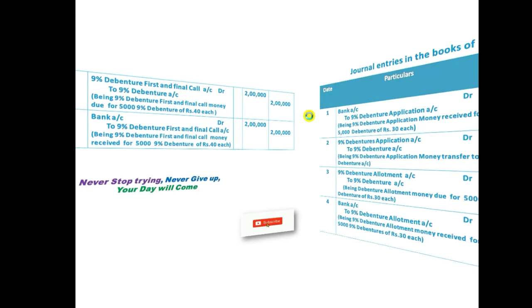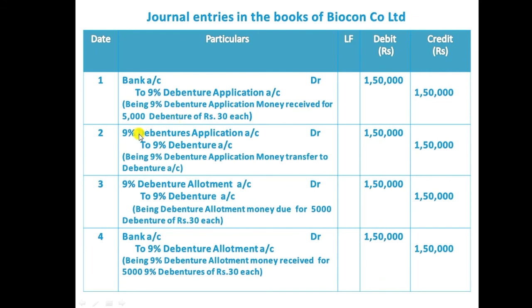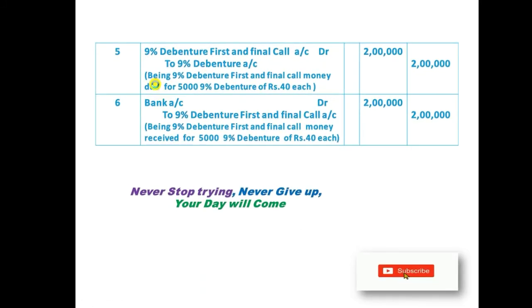Even all the transfer entries are similar: 9% debenture application account to 9% debenture account, 9% debenture allotment account to 9% debenture account, and 9% debenture first and final call account to 9% debenture account. We only need to change the name of the installment as application, allotment, and first and final call. Hope you understood this particular video.